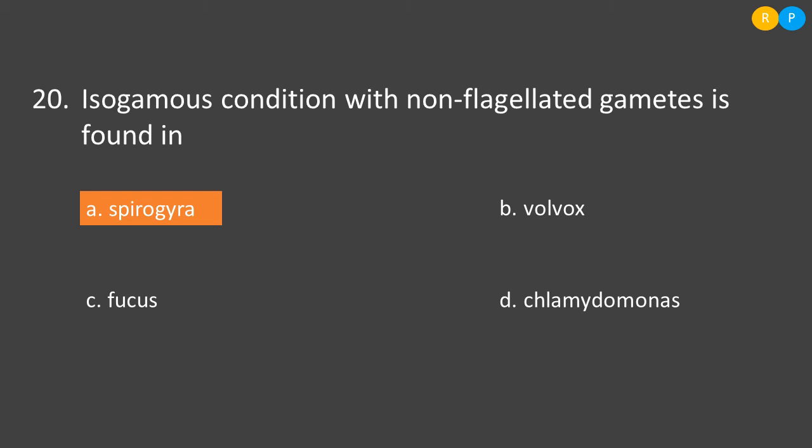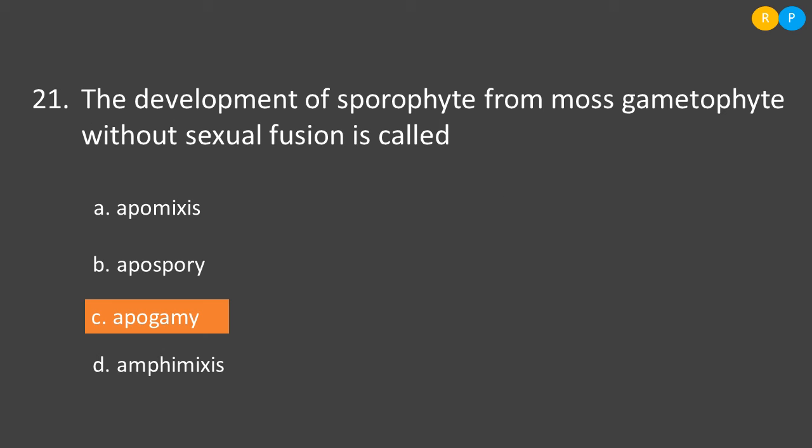They are not isogamous. Then option C, Fucus. Fucus also shows oogamous type of sexual reproduction. Then option D, Chlamydomonas. Chlamydomonas will form isogametes, but they are flagellated. They are not non-flagellated. So the correct one is option A.